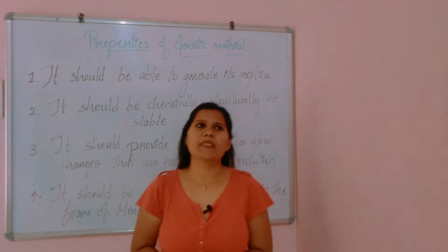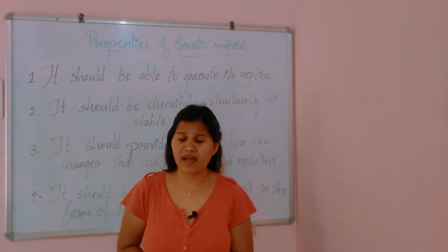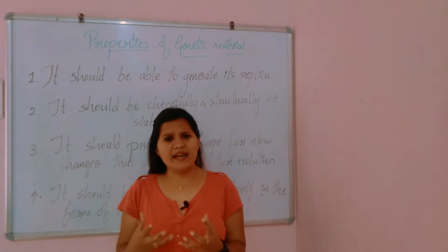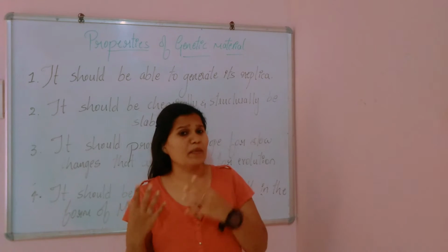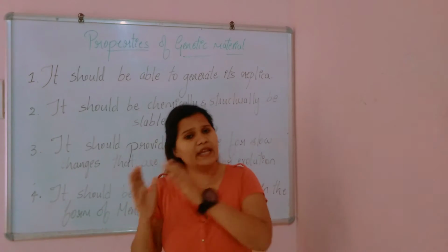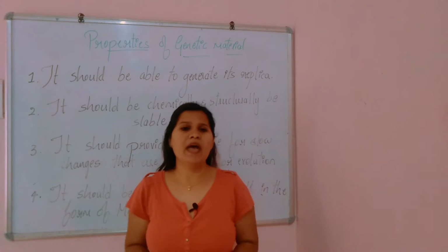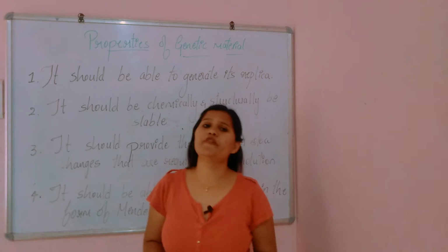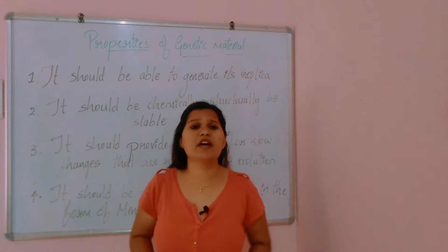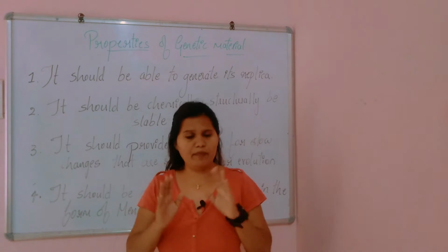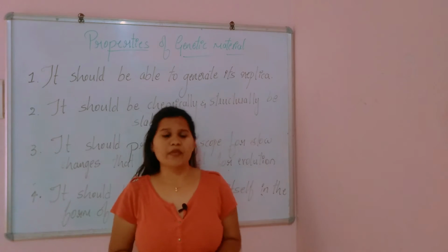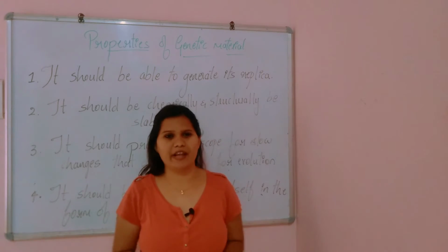Before that, in some cases, as you all know, RNA is also the genetic material, and it includes some of the properties which the DNA has as well. And one more thing: in the Hershey and Chase experiment, what we got is that protein is not at all the genetic material, it is only the DNA. So now let's start the properties of the genetic material.